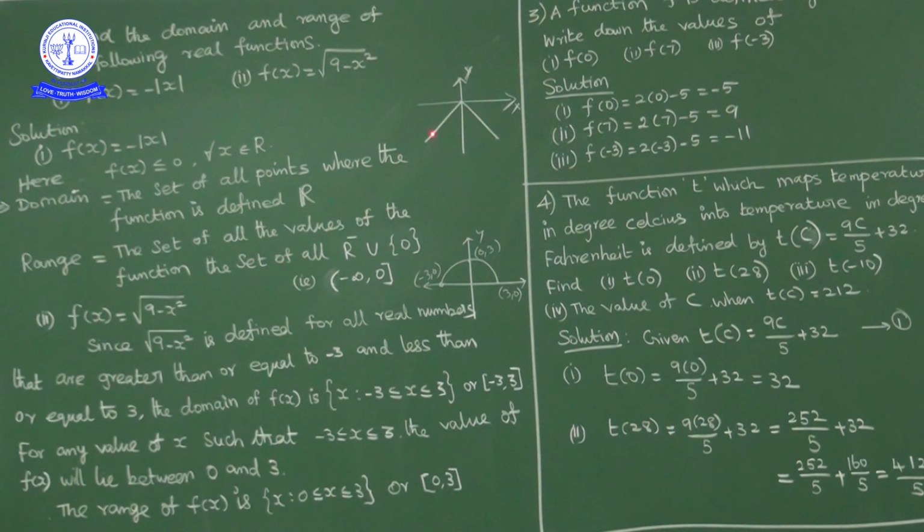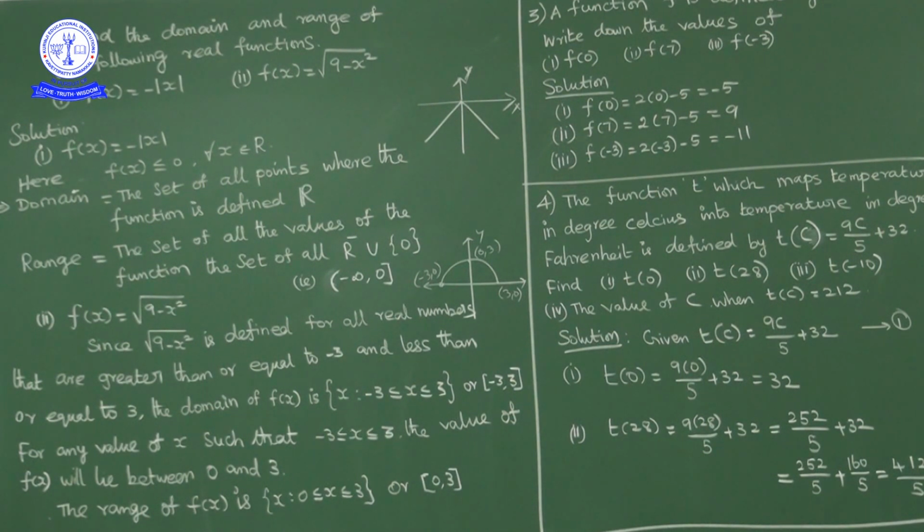Okay. Now in the third quadrant the y ordinate is negative, and in the fourth quadrant it is also negative. Also it is 0 at x is equal to 0. So the range of the function is not all real numbers. The range of the function is all negative numbers as well as 0. So the range of the function is minus infinity to 0, 0 included.